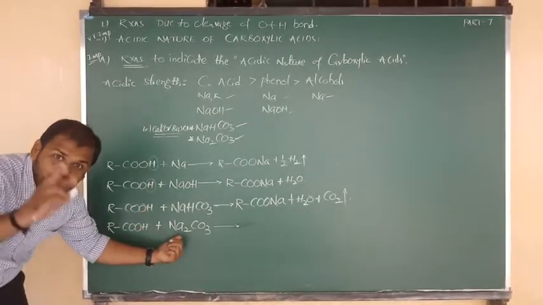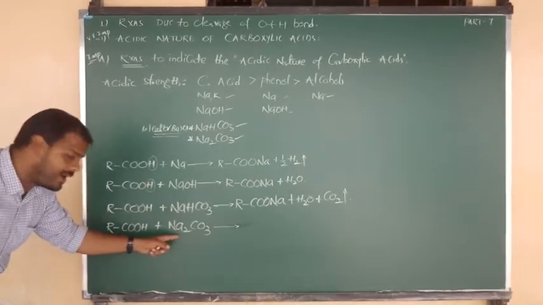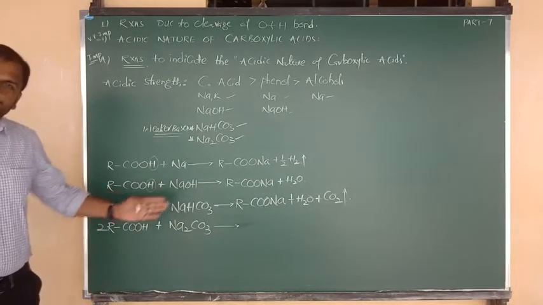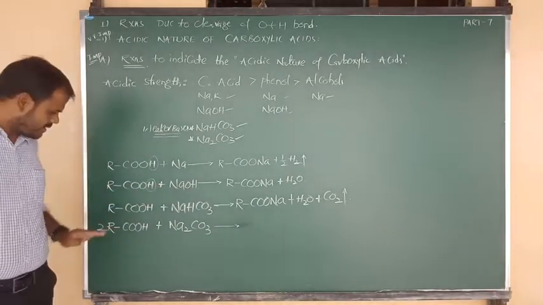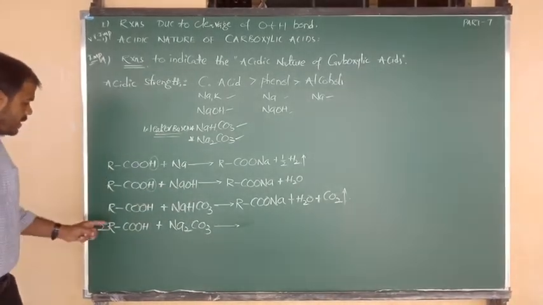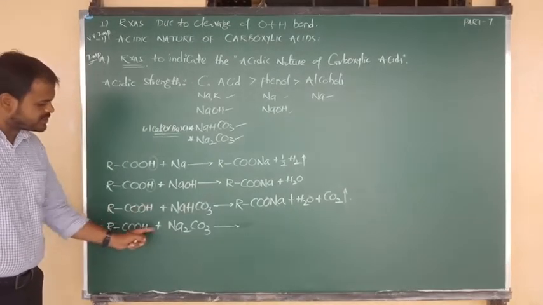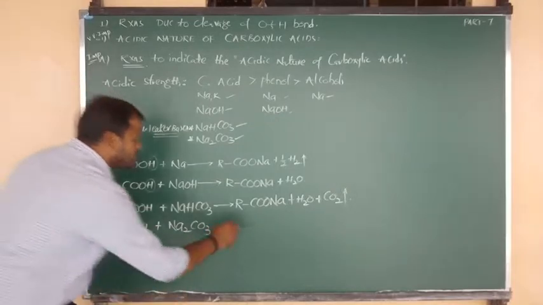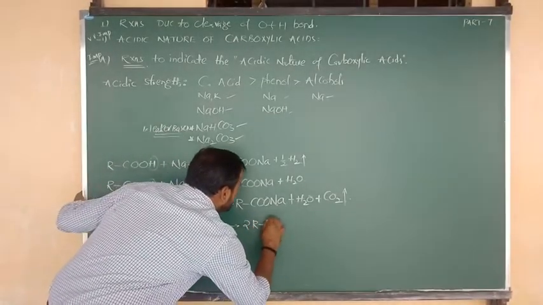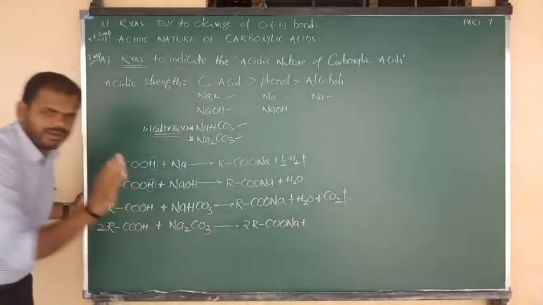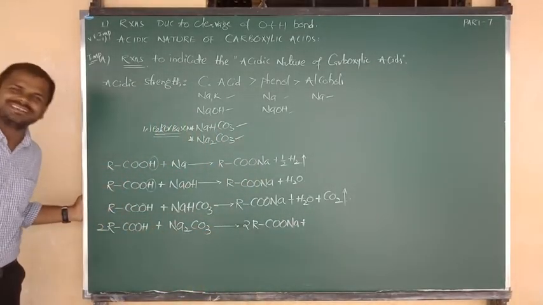But here two sodiums are there, which means we require two replaceable hydrogens. That means we have to consider 2 moles of carboxylic acid. Clear, all of you? Yes. So again the same thing, in 2 moles of carboxylic acid, 2 H positions are taken by the 2 sodiums. So we will get the product, 2 moles of RCOONa. Same product, the sodium salt of carboxylic acid.